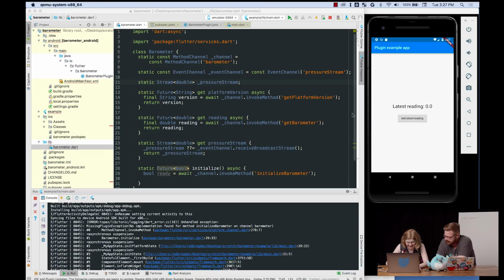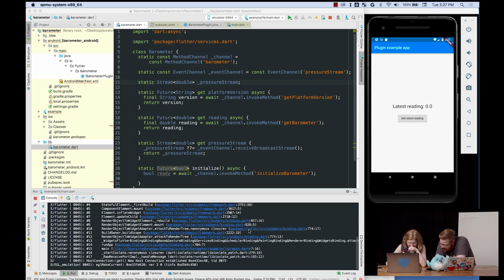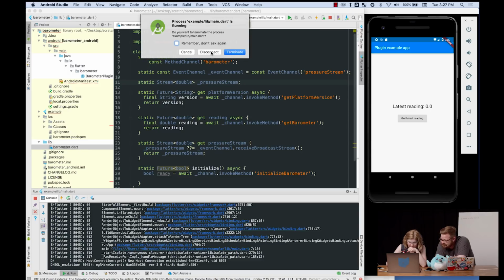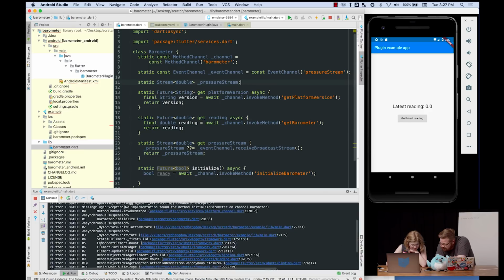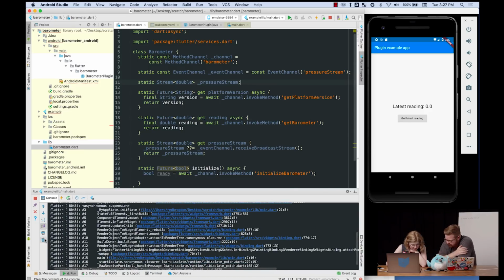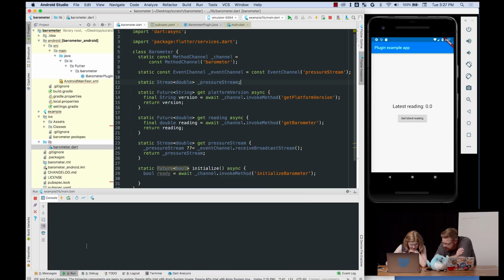This is getting exciting. Wait, why is it running now? Oh, no, that's not what I want to do. I wanted to clear the console. Can you clear this console? Double click. Oh, is it the trash icon? Finger click and you can clear. Oh, there we go.